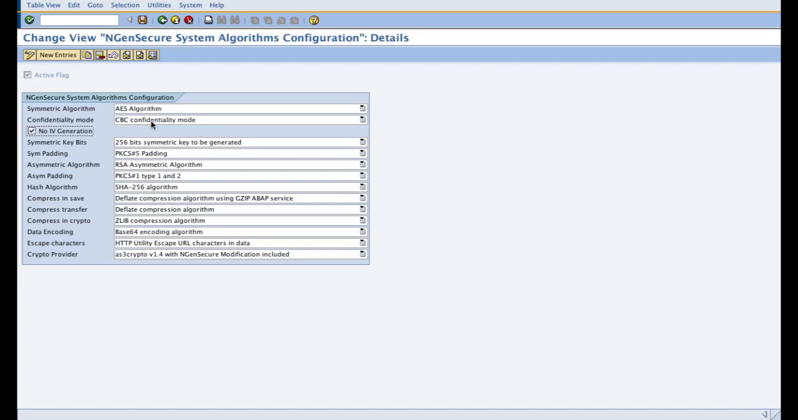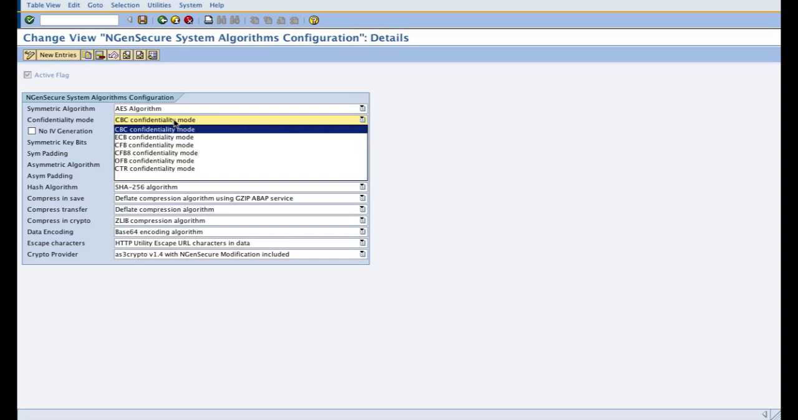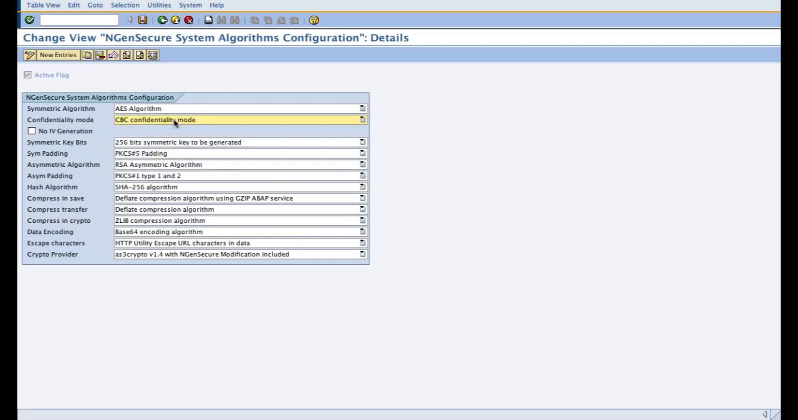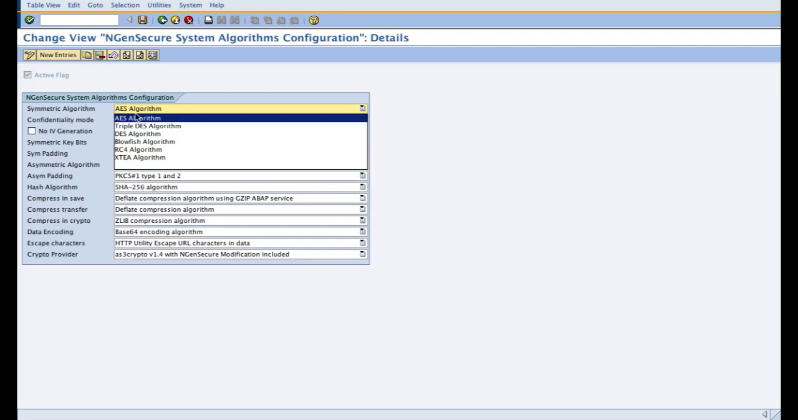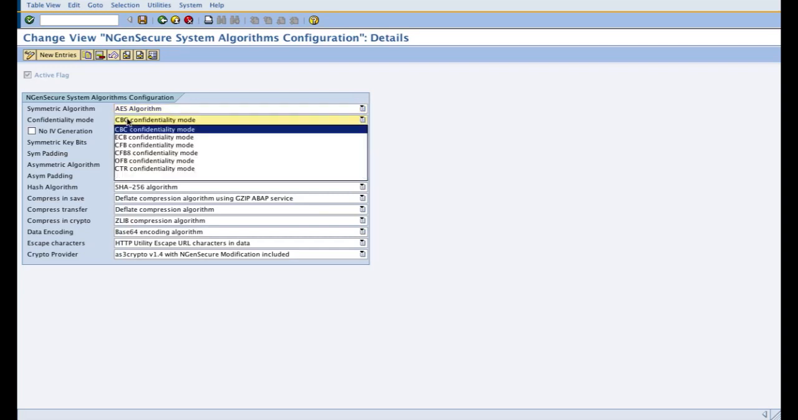Now confidentiality modes are used to protect or add to the security level of the sensitive data while encrypting it. So it's recommended to use the confidentiality mode when you are executing a symmetric encryption algorithm. So I have chosen under symmetric algorithm the AES algorithm, which is the most recommended symmetric algorithm worldwide. The CBC confidentiality mode, which is also the most recommended confidentiality mode of a symmetric algorithm.